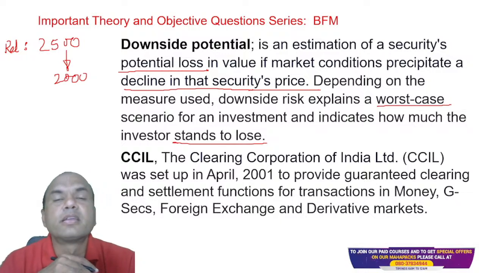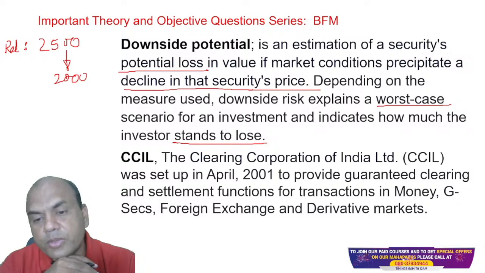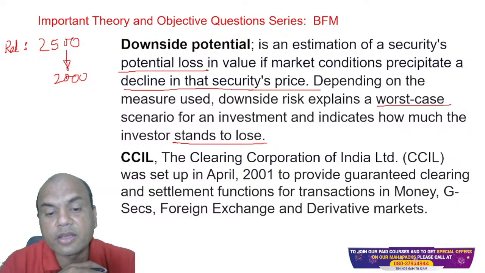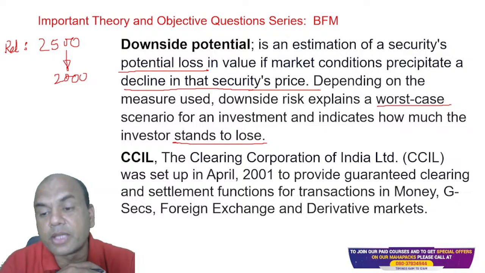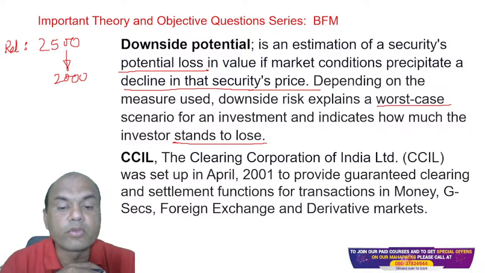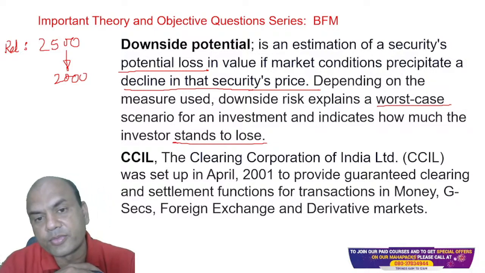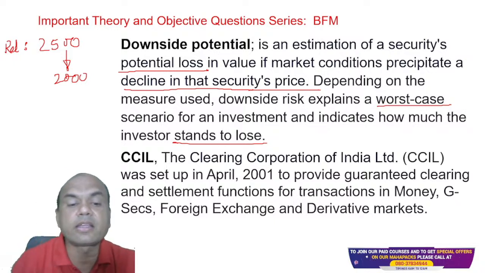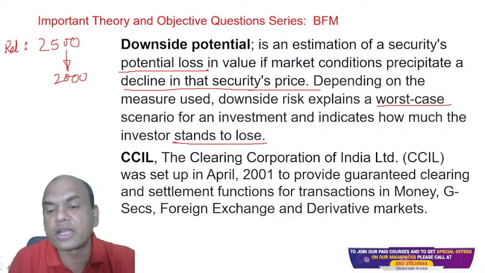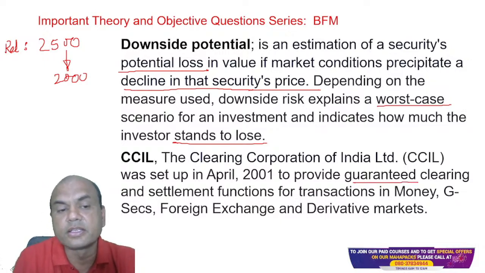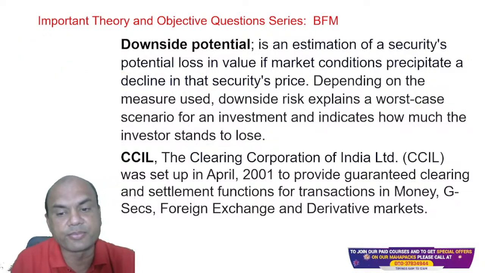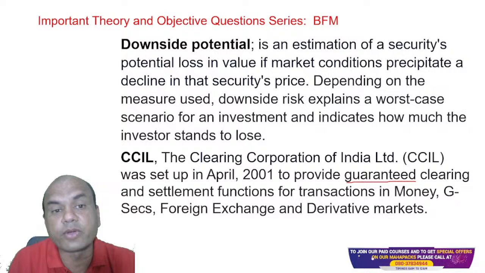Next is CCIL. The Clearing Corporation of India was set up in April 2001 to provide guaranteed clearing and settlement functions for the transactions in money, government securities, foreign exchange and derivative market. Remember, here it's not talking of stock market. So provide guaranteed clearing. What do you mean by this guaranteed? Guaranteed over here means settlement risk is nullified.